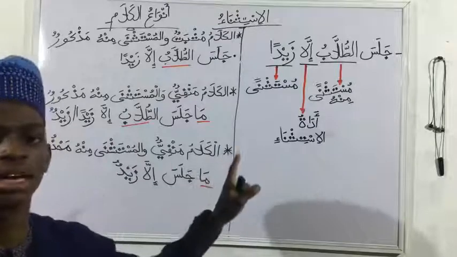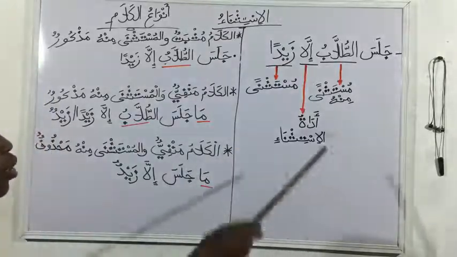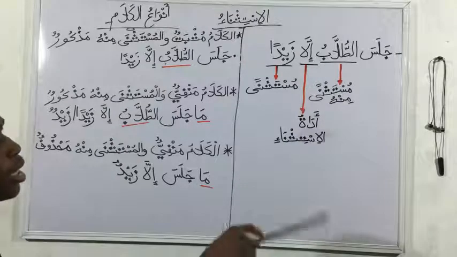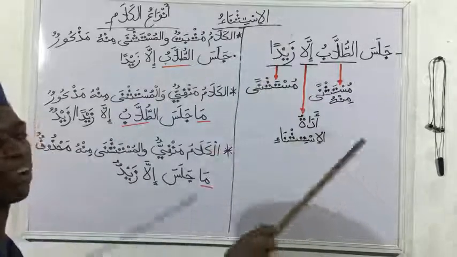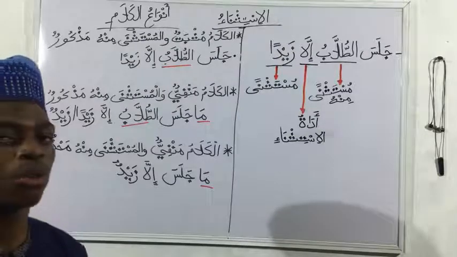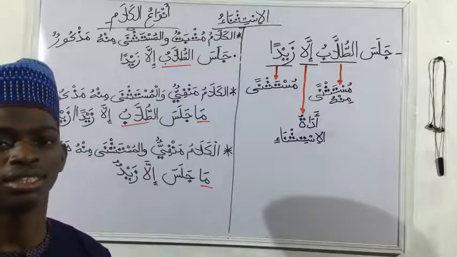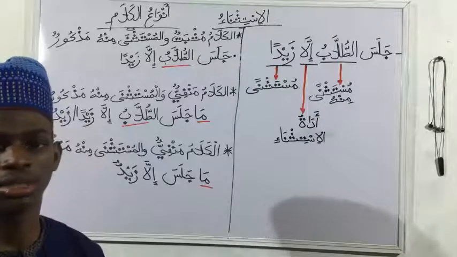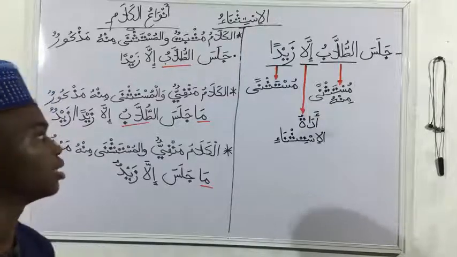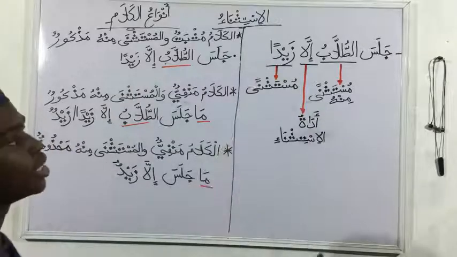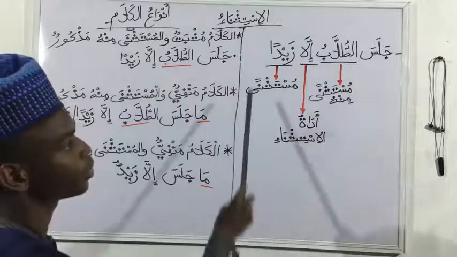However, the mustasna is affected by the state of these other items: the mustasna minhu, the adatul istithna, and the type of jumla that we have generally. It will determine for us what kind of ruling is going to affect the istithna. Is it going to be nasb or raf'? Whatever state the mustasna is going to have is determined by this other action.